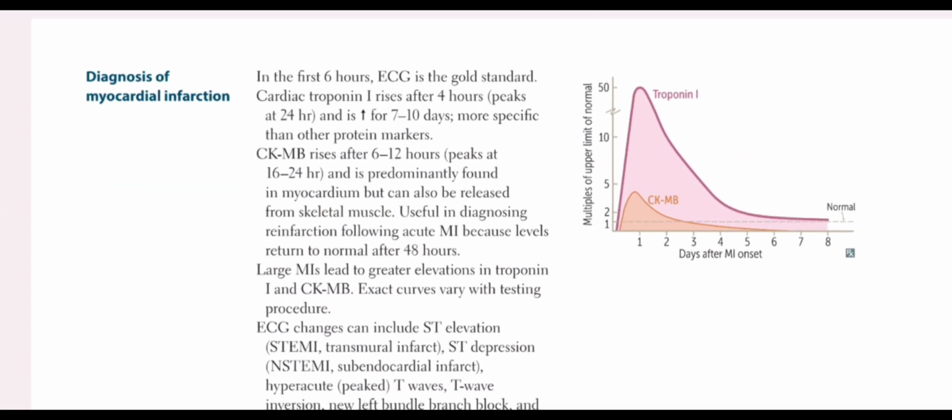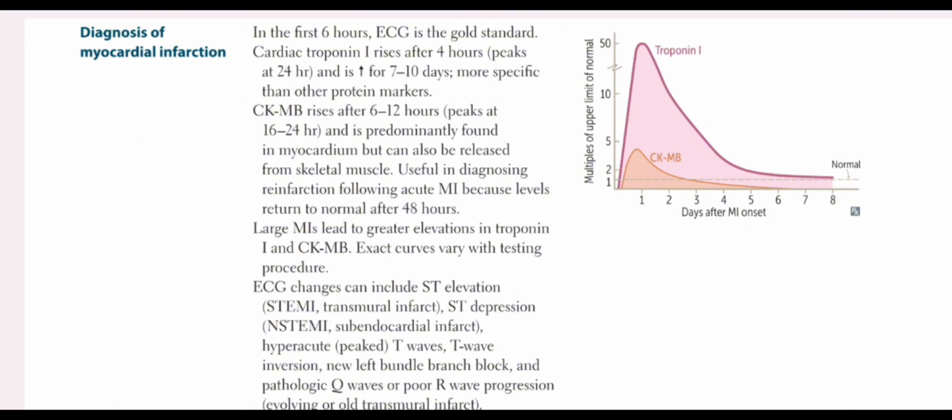So for the diagnosis of myocardial infarction in the first 6 hours, ECG is considered the gold standard. However, cardiac troponin I rises after 4 hours, and it peaks at 24 hours, and it continues to be elevated for 7 to 10 days, more specific than the other protein markers. Then we have the CK-MB that rises after 6 to 12 hours.